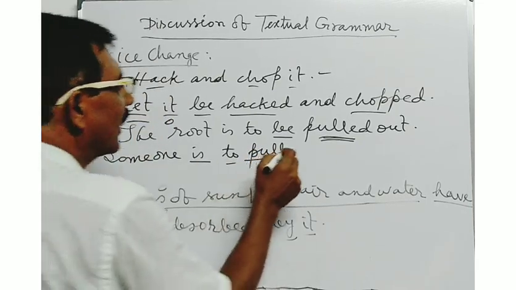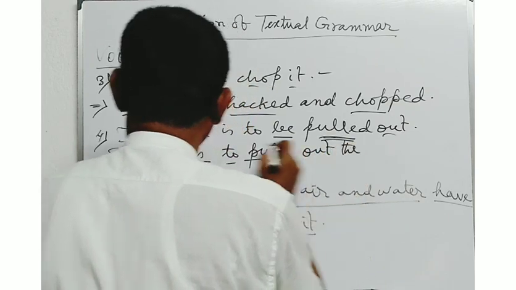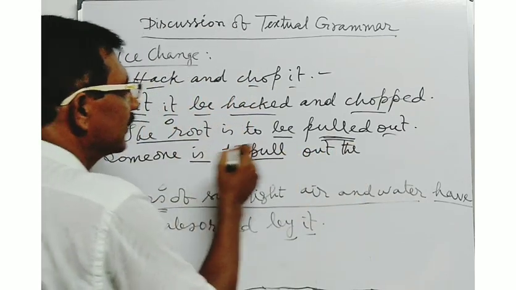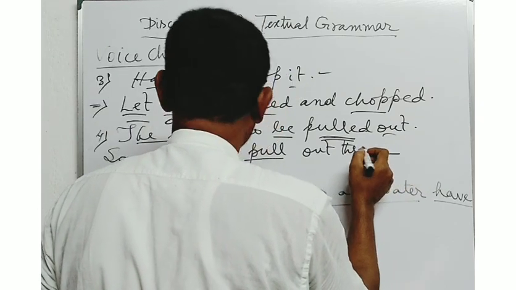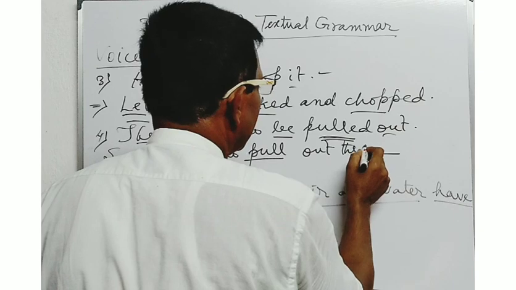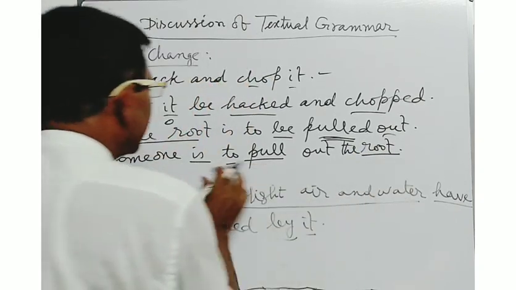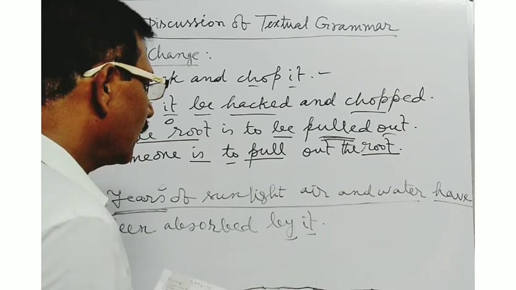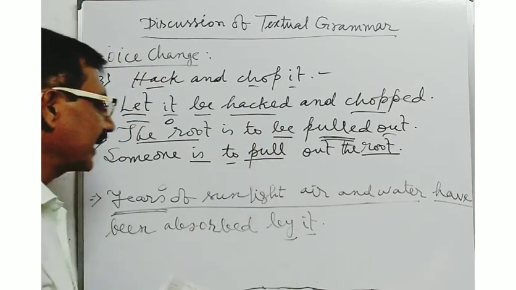Someone is to pull out the root. The object is to be used at the end. Someone is to pull out the root. In this way, you will have to convert the passive structure into active structure.